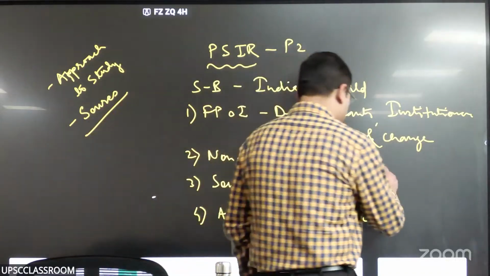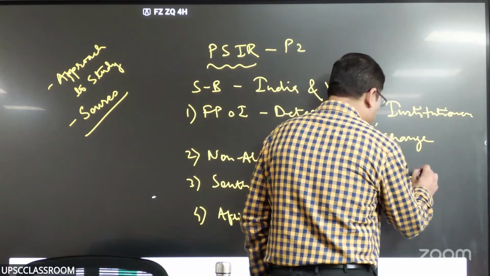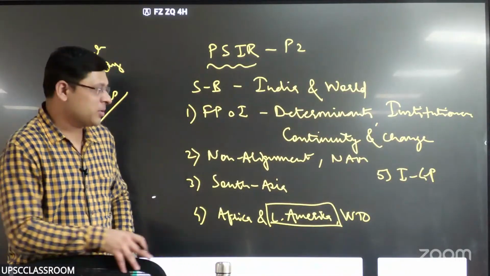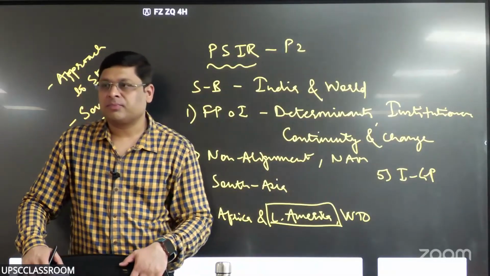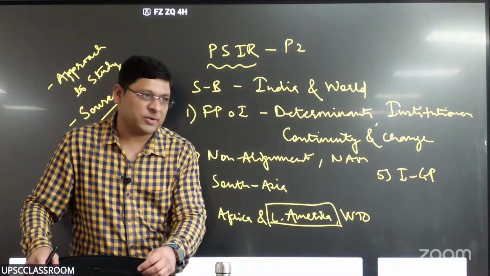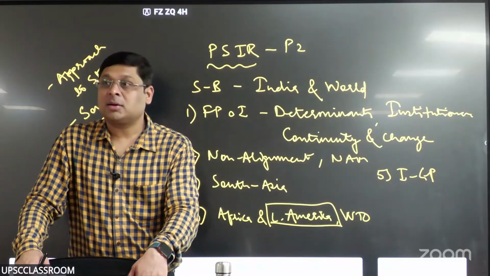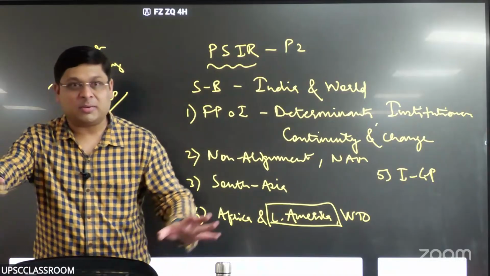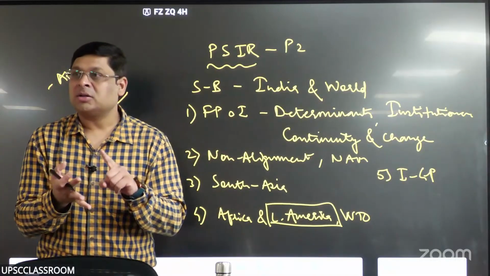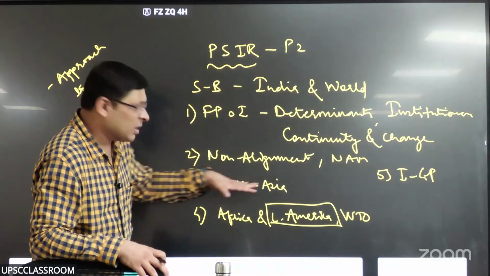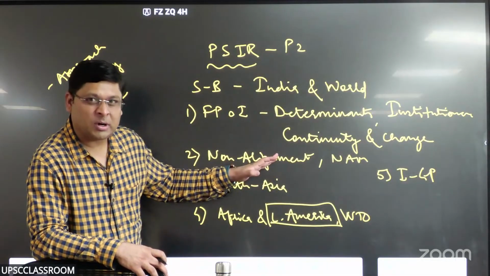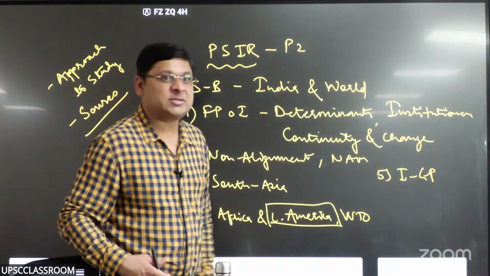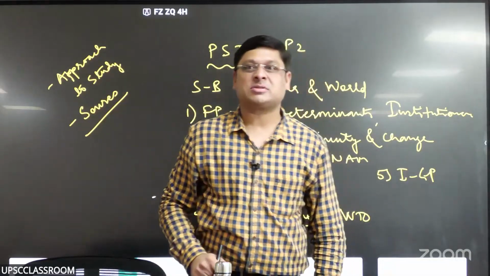Number 4. Number 5. India and global powers. Which powers are mentioned here? US, obviously, right? China, then Russia, then Japan. Wait for a moment. So Russia, China, Japan. We cover South Asia here. Have we now almost covered the rest of Asia? Yes, except West Asia, that is the Middle East, which is covered in the last point of the syllabus.